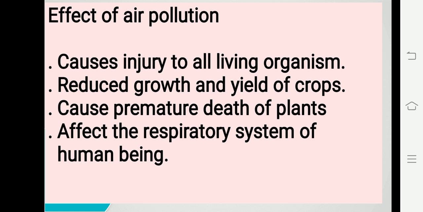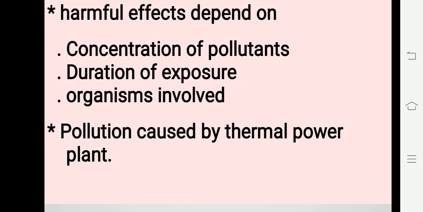The undesirable change in physical, chemical, or biological properties of air is called air pollution. The effects of air pollution include injury to all living organisms, reduced growth and yield of crops, premature death of plants, and effects on the respiratory system of human beings. The harmful effects of air pollution depend on the concentration of pollutants, duration of exposure, and organisms involved.